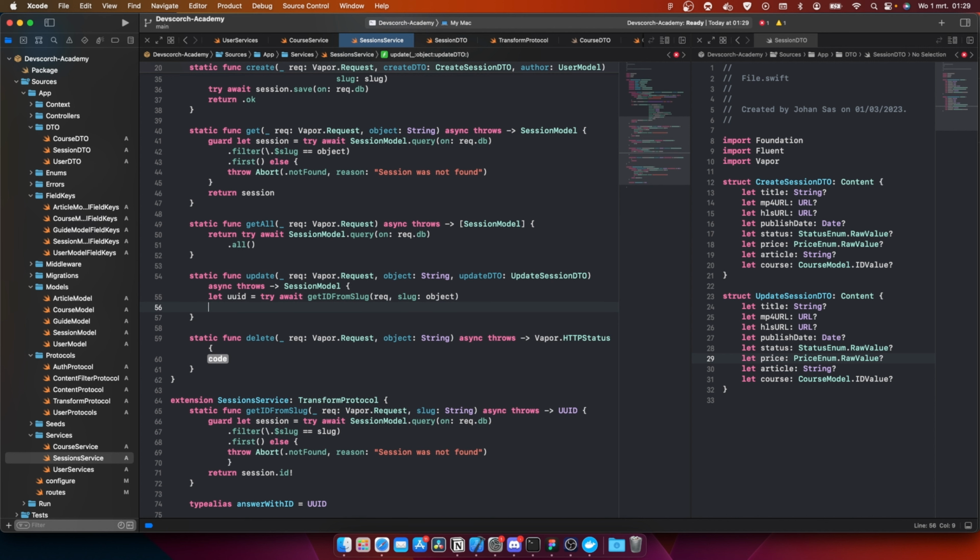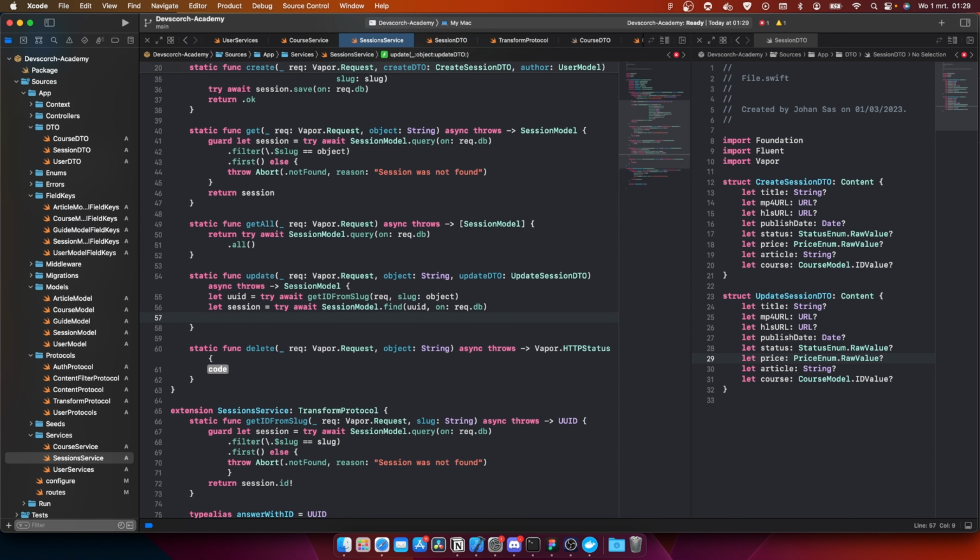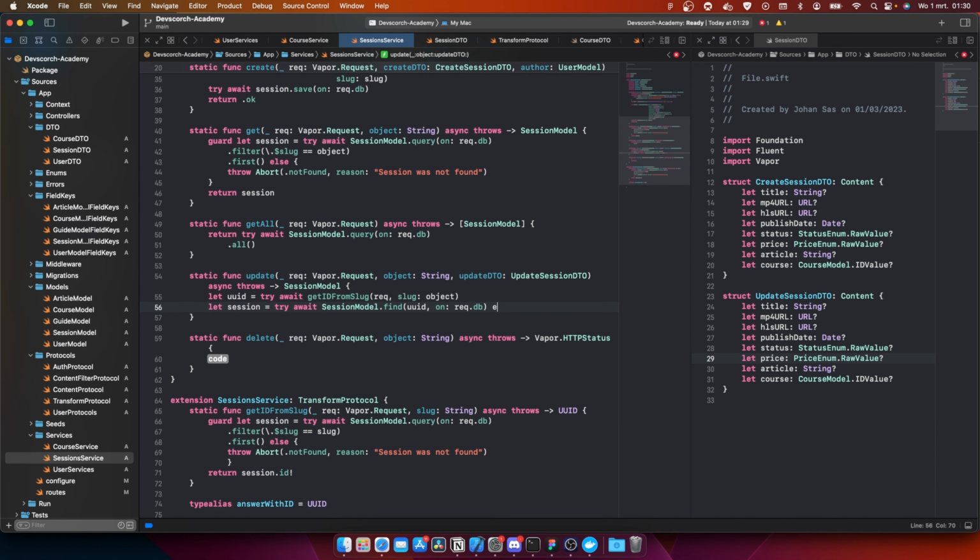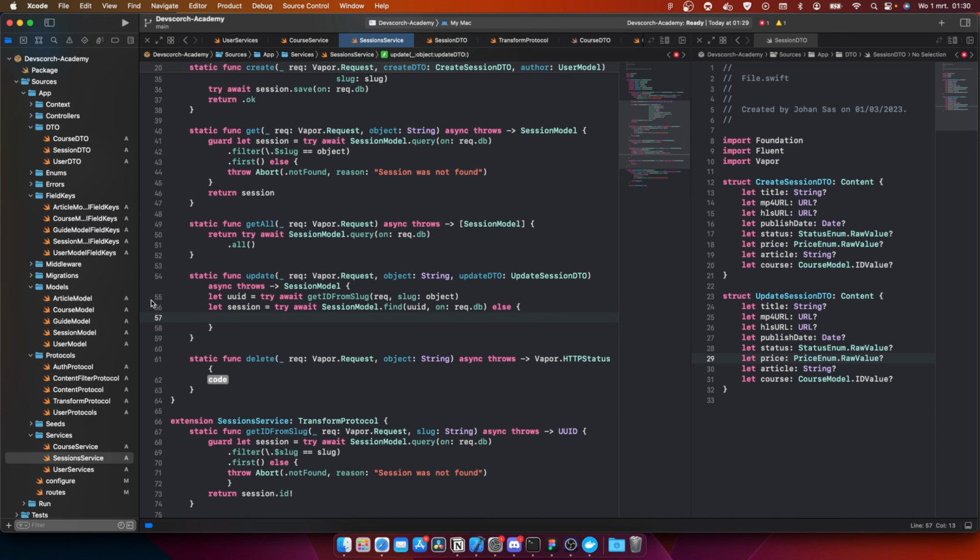Okay. After that, we're gonna do let session equal to try await session model dot find UUID on rec.db. Oh, else. We have to add guard again, otherwise this doesn't work.